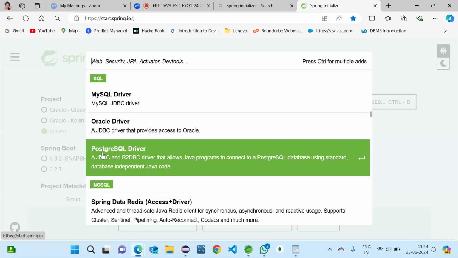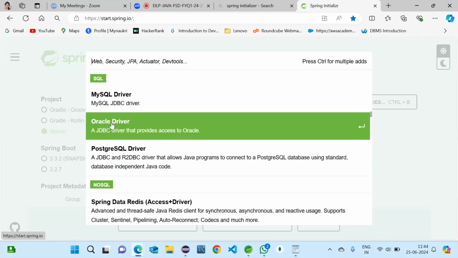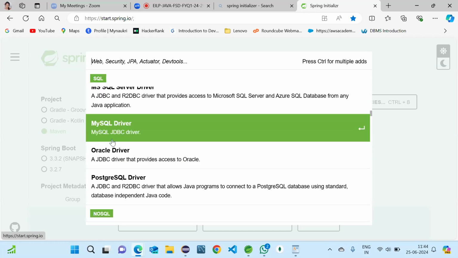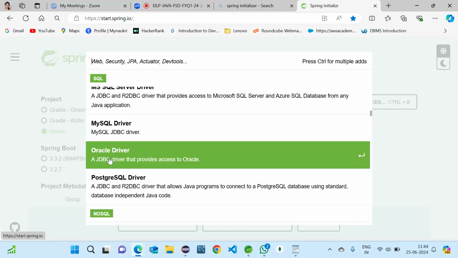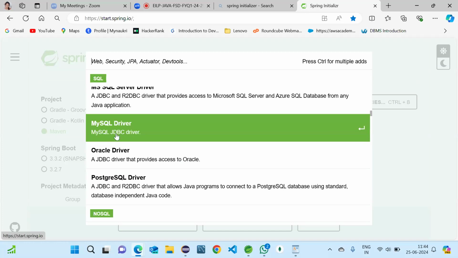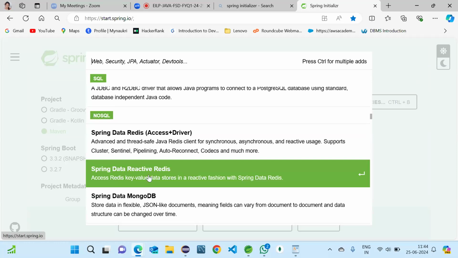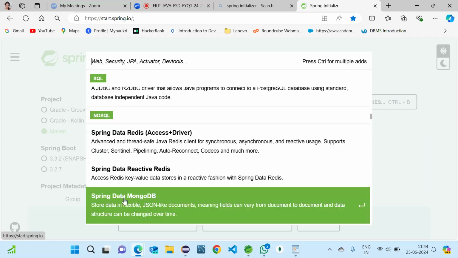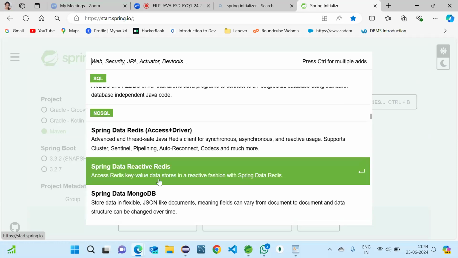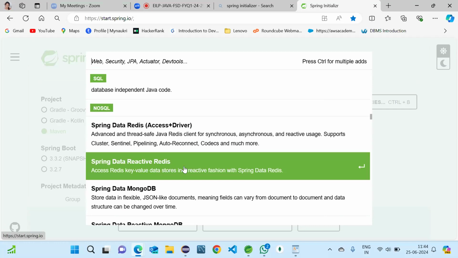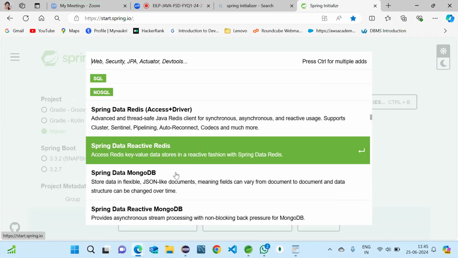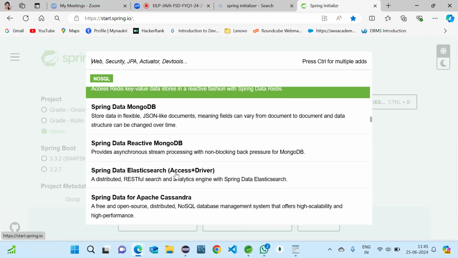And when we are working with PostgreSQL, we should add this. And when we are working with Oracle, so different database types have different drivers now. So according to which one we are working with, we should add that driver. And NoSQL also we have a few things: Spring Data Redis, Spring Data MongoDB. So I think you know what is NoSQL. In NoSQL the data will be in the form of JSON files, and coming to SQL, it will be in the form of tables. So that is the difference.